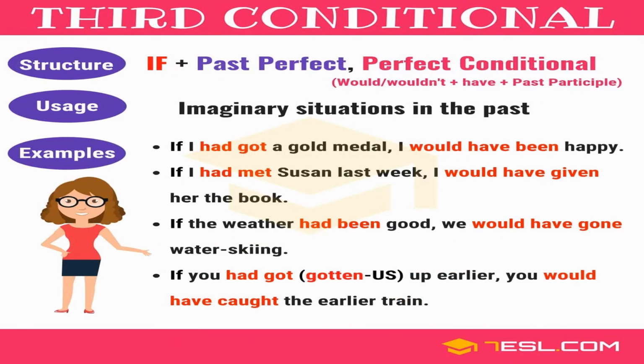Now the third conditional sentences. Third conditional sentences are used to explain that present circumstances would be different if something different had happened in the past. So basically what I am trying to say is that if something different had happened in the past, or had happened according to your desire or your wish, then ultimately the impact on your present circumstances would also have been different, or according to your desire or wish.